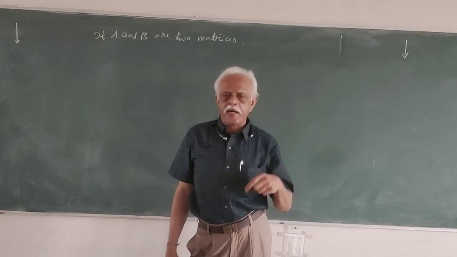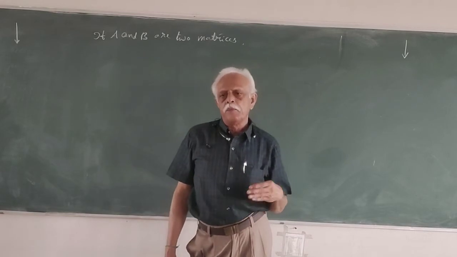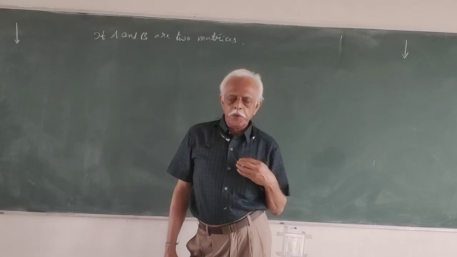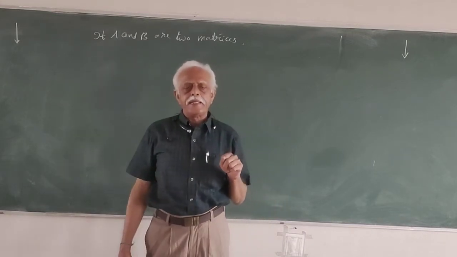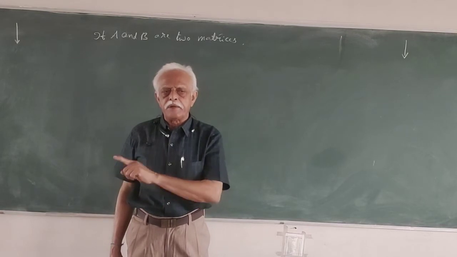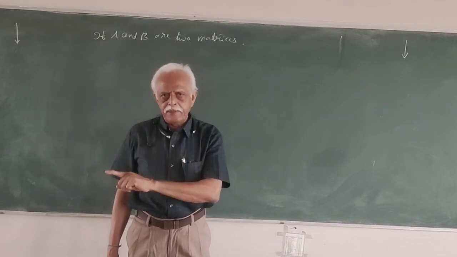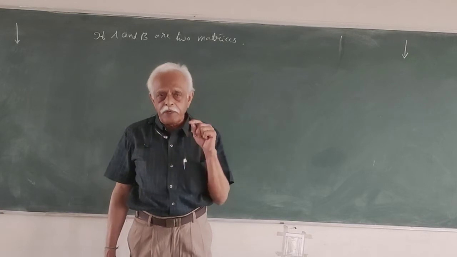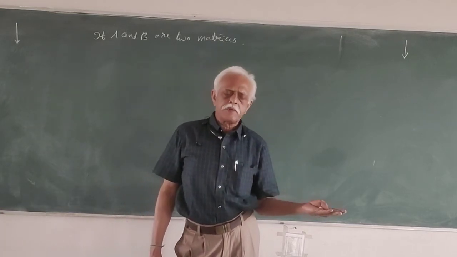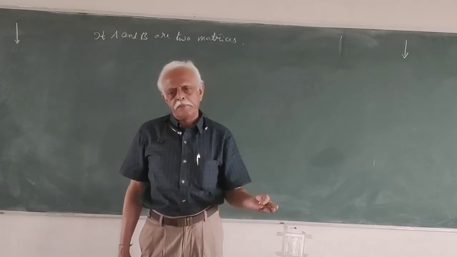And for a square matrix of the same order, both AB and BA are possible. That is a condition which you have to verify before going for multiplication. If they are square matrices of the same order, AB and BA are possible.